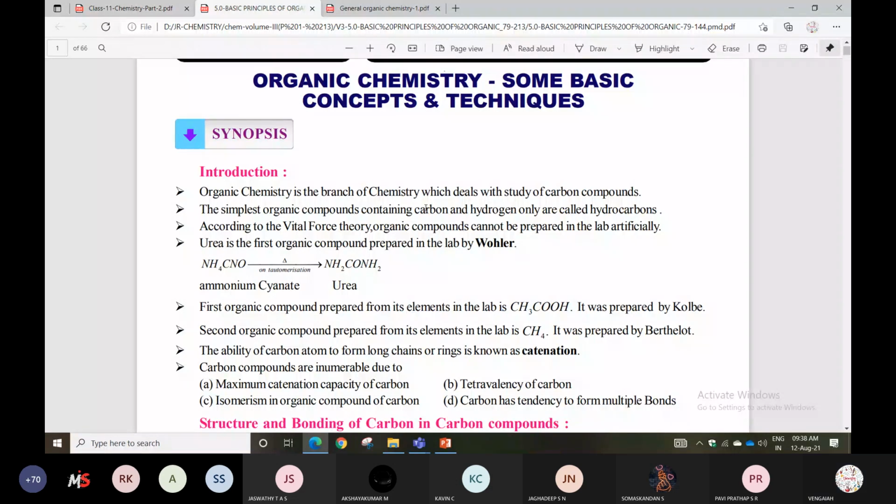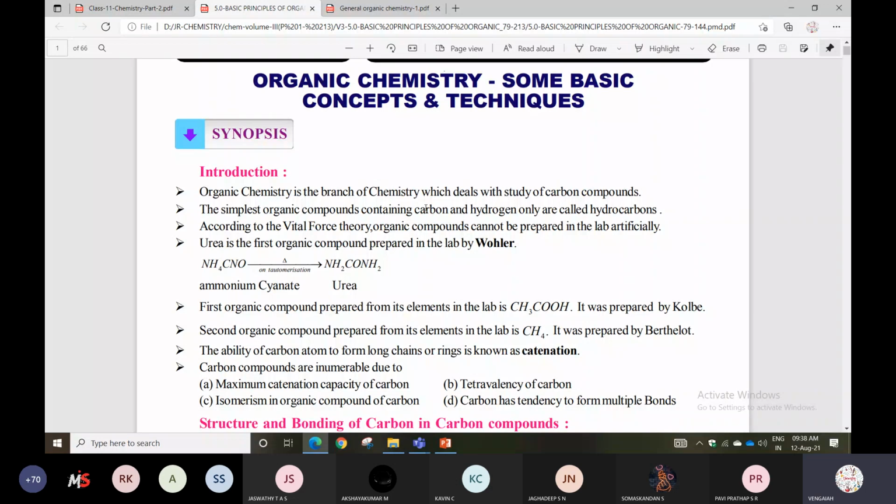According to the vital force theory, organic compounds cannot be prepared in the laboratory artificially. What is the vital force theory? When you prepare an organic compound in the laboratory, you can use organic reagents. With the help of organic reagents, you can prepare organic compounds. But with the help of inorganic compounds also, you can prepare organic compounds.